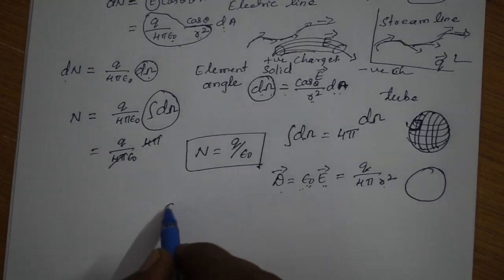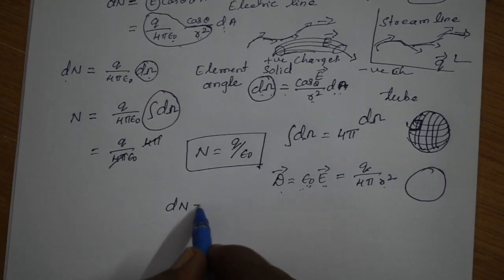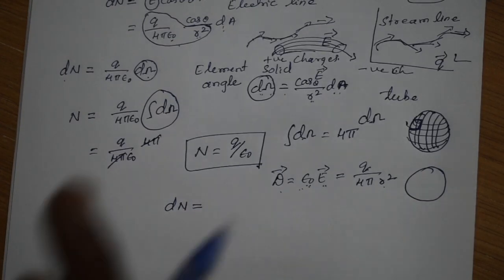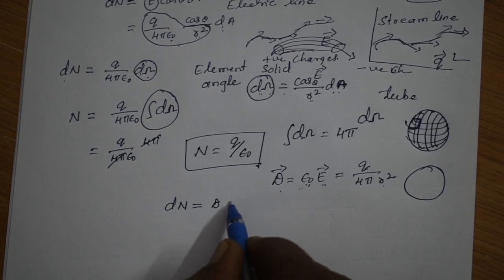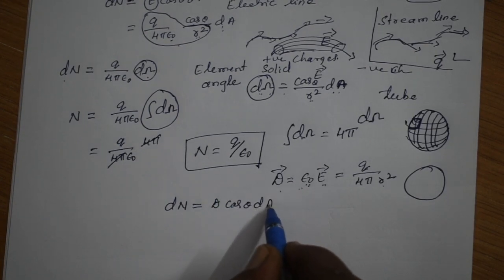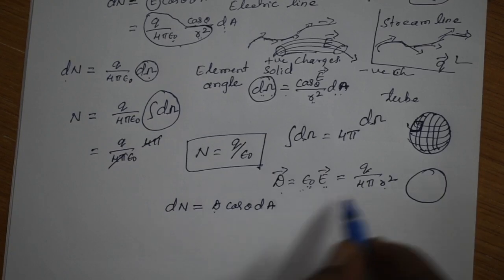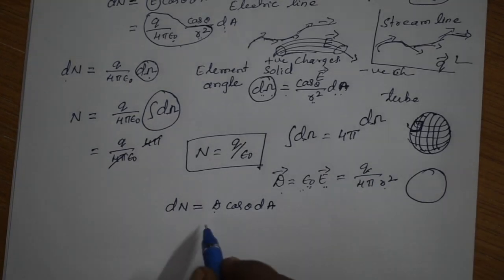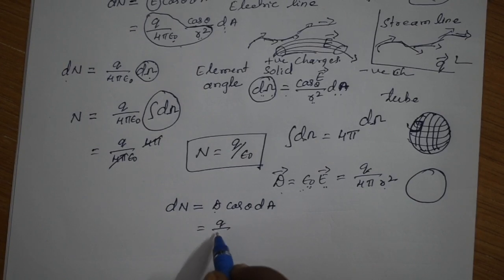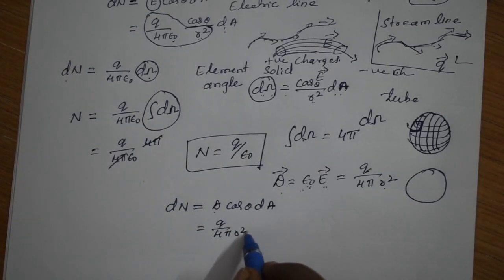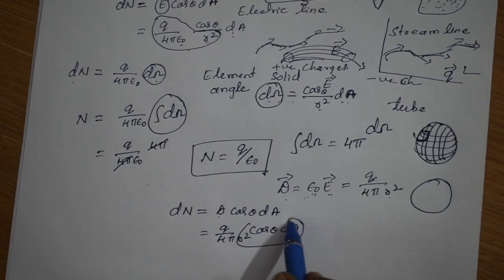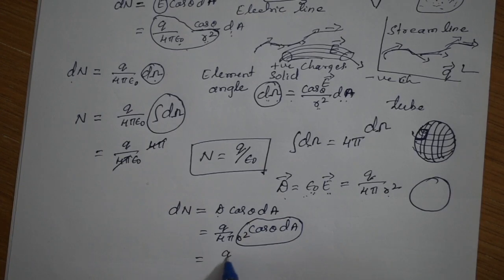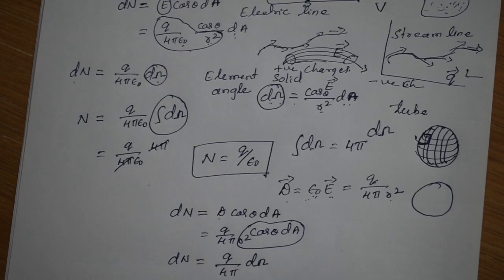Therefore, the element of flux in the infinitesimal area is given by, instead of E, D cos theta into dA. But capital D means Q divided by 4 pi R square. This is nothing but Q divided by 4 pi R square into cos theta into dA. But again, using the element of solid angle, you can write it as Q by 4 pi into d omega. Is it right?